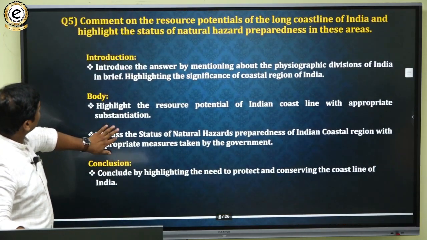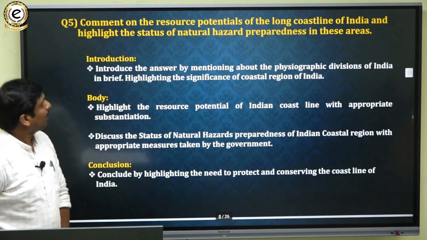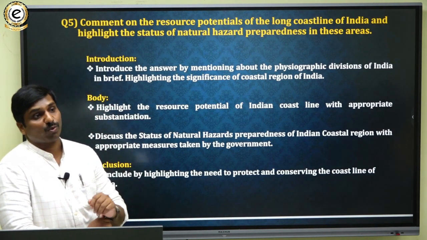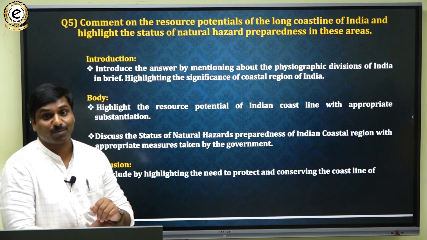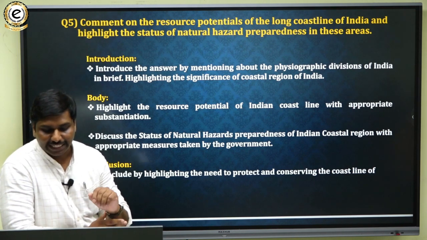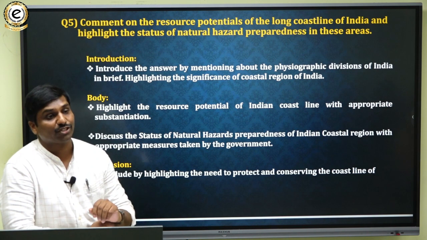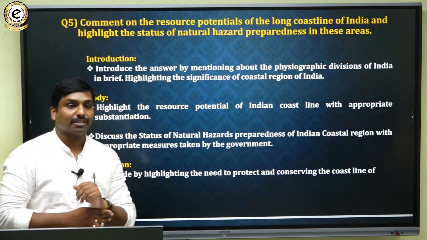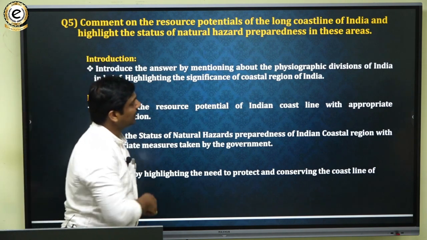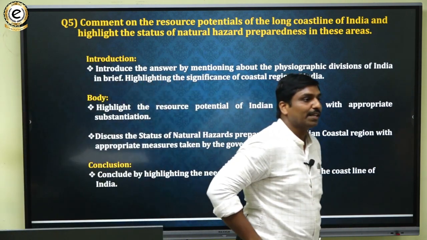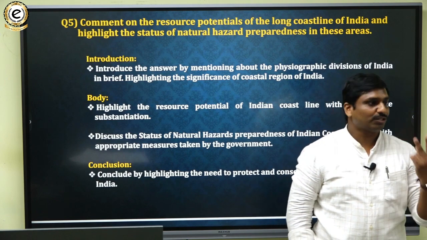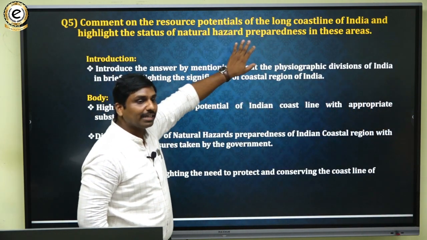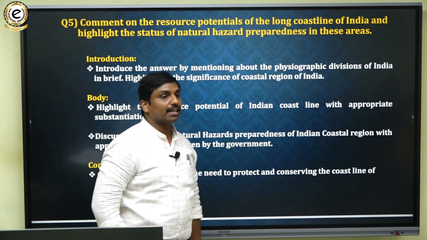Then the next question, if you see: comment on the resource potential of the long coastline of India, and highlight the status of natural hazard preparedness in these areas. So that's the question. The question has two concepts. One is the India's coastline, and another is hazard preparedness.